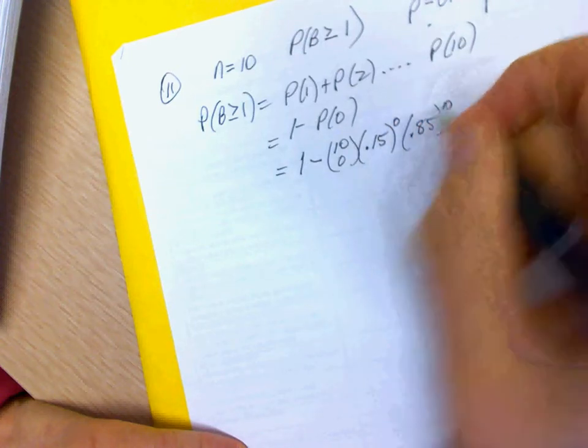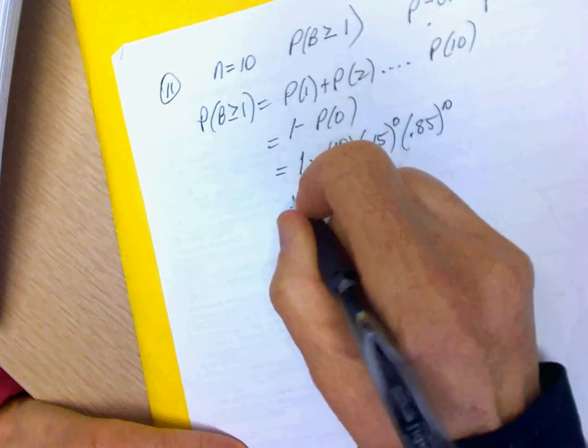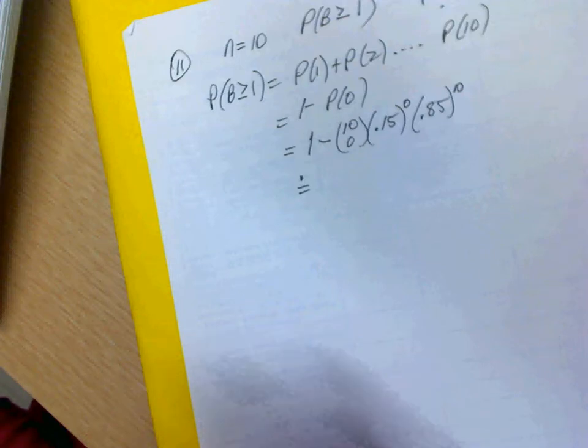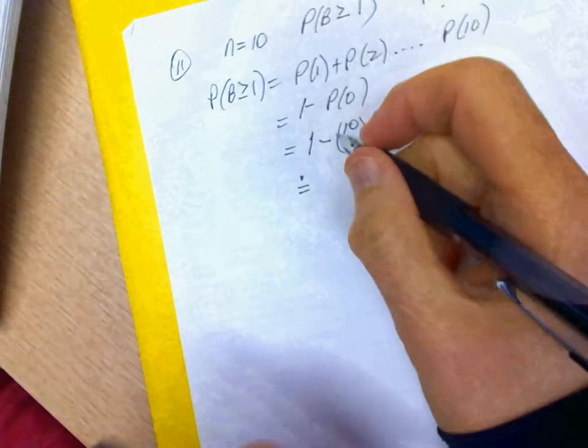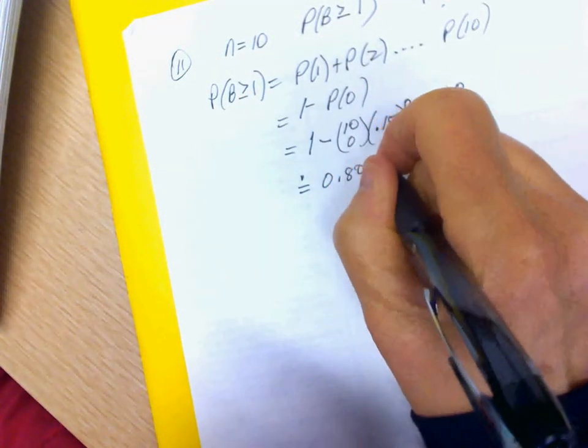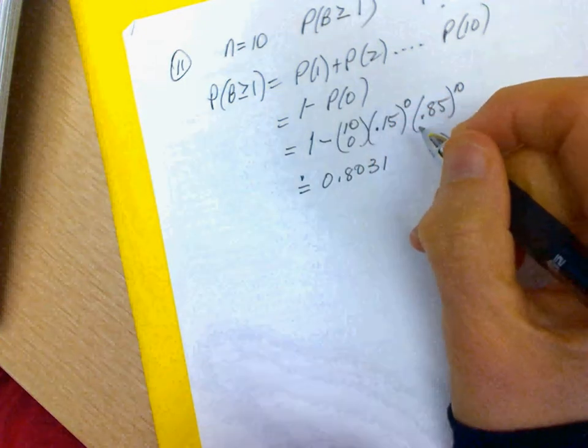So that will equal approximately 1 minus 0.85 to the exponent 10, 0.8031. Number 11. Okay?